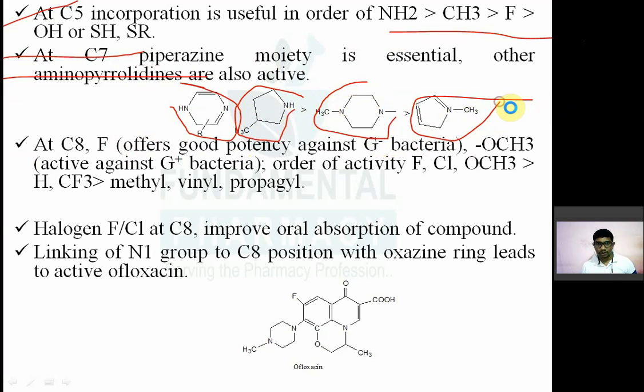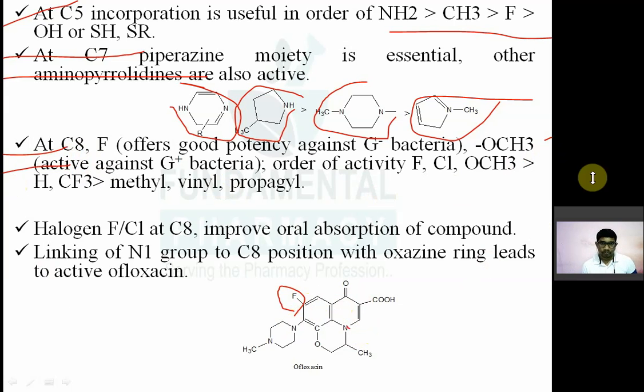At carbon number 8, chlorine will give you more potency against the gram-negative bacteria. So at C8, the chlorine atom offers good potency against gram-negative bacteria. Methoxy group gives activity against the gram-positive bacteria. So if at carbon number 8, this is 1, 2, 3, 4, 5, 6, 7, at this position the chlorine atom provides activity against gram-negative.